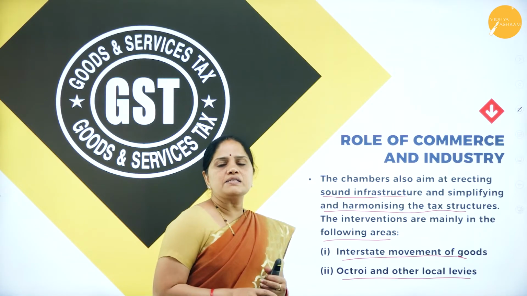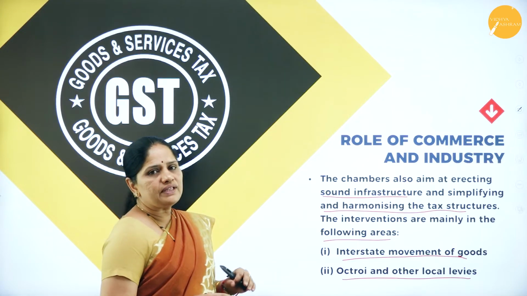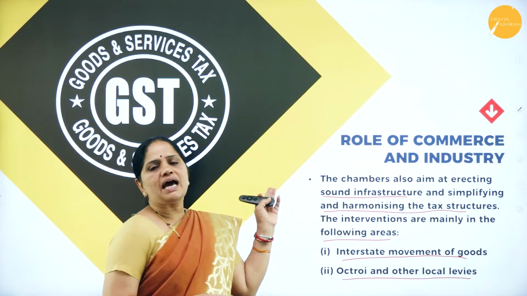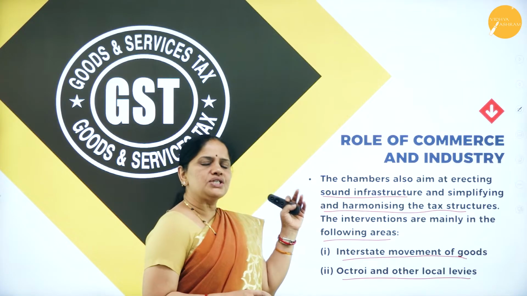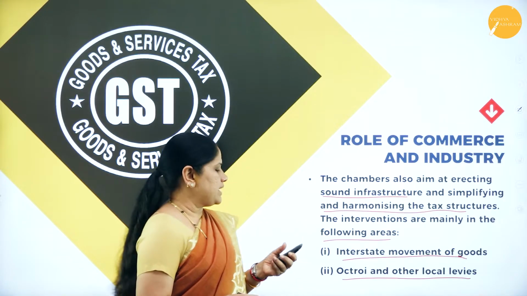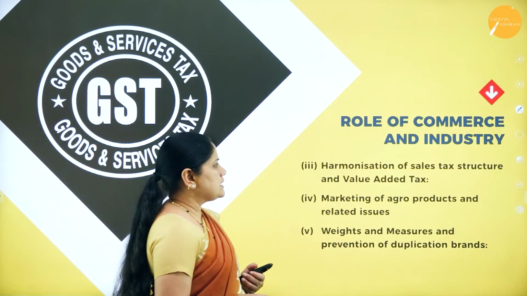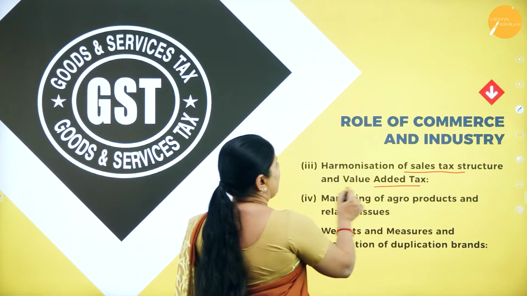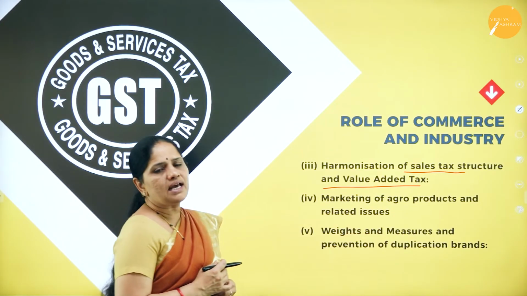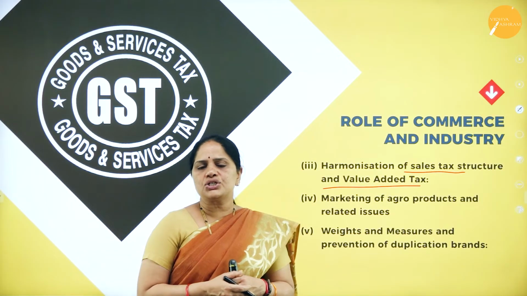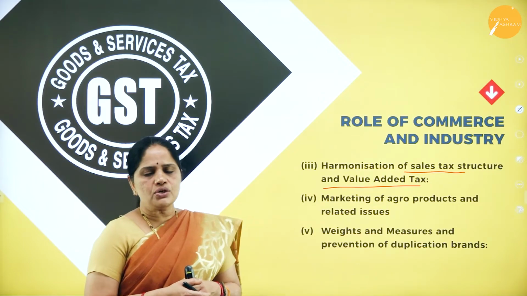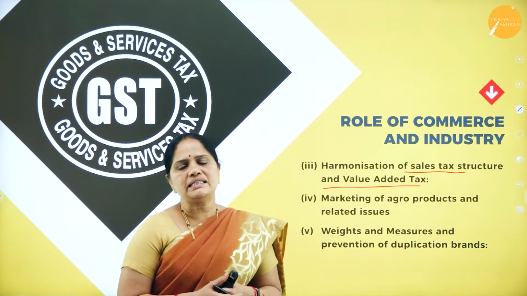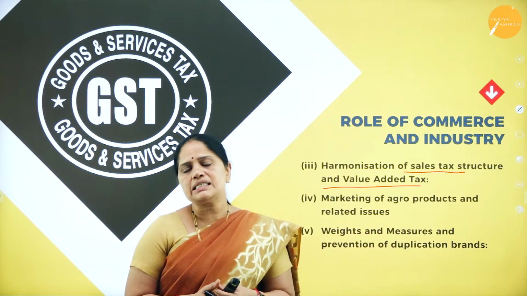So, this has been possible because of the talks between the Chamber of Commerce and various other associations along with the government. Then the next one is harmonization of sales tax structure and value added tax. Now, what is this harmonization of sales tax structure? So, before this GST came into existence, we had the sales tax. Now, what is this sales tax?